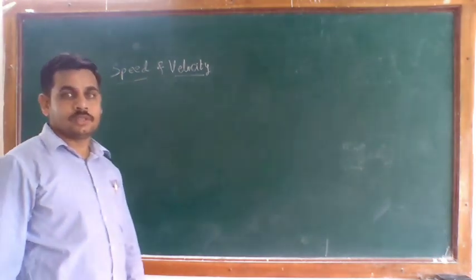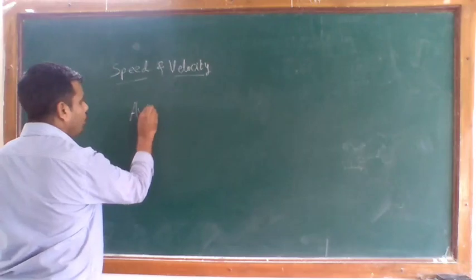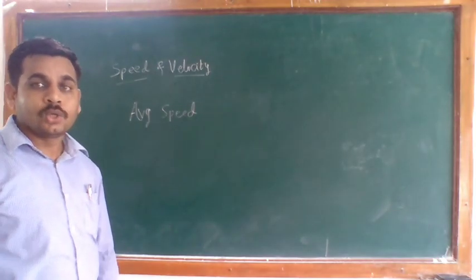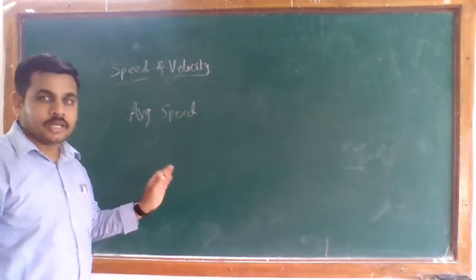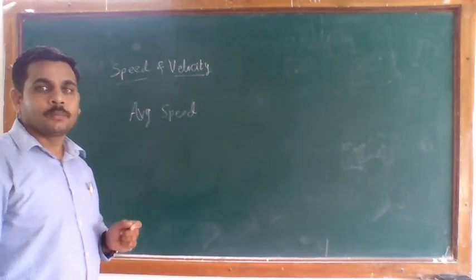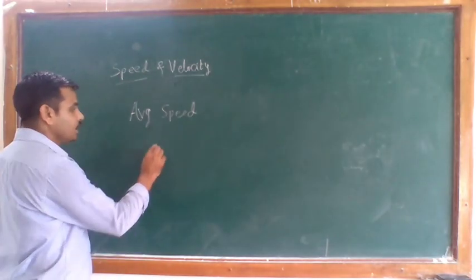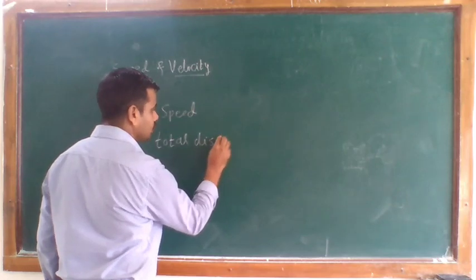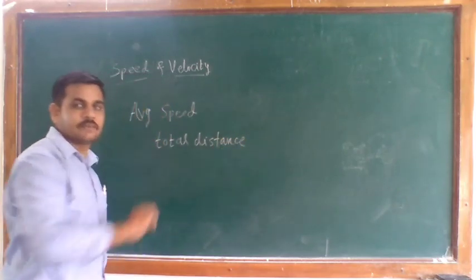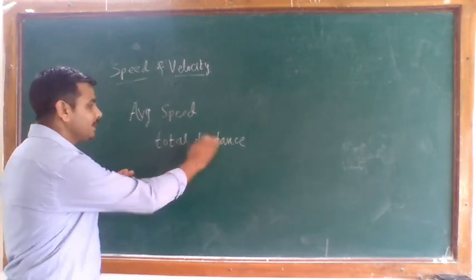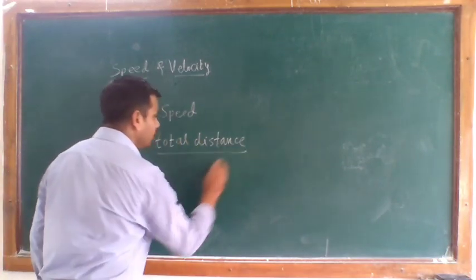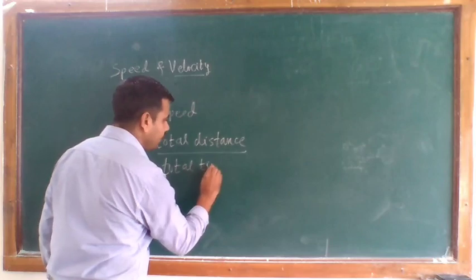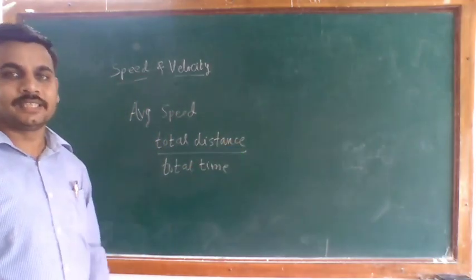Here we can consider the average speed. The average speed is basically nothing but the ratio of the total distance covered, or any object moving from one place to another place, whatever total distance is covered, to the total time required to cover this distance.